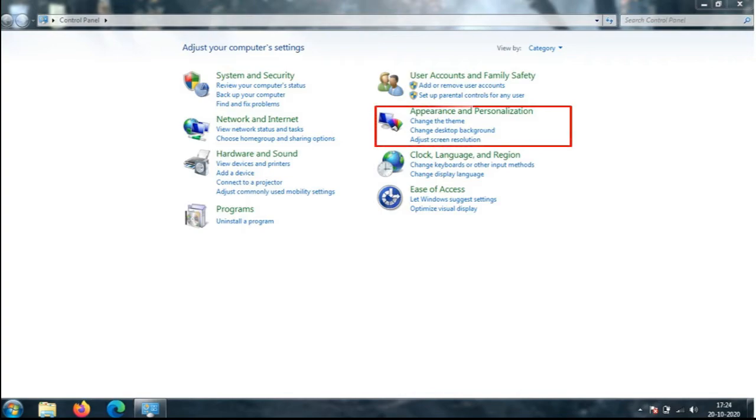Appearance and personalization. This applet is all about making the interface more attractive and understandable. It changes the appearance of the desktop theme, applies a theme or screensaver, or helps in customizing the taskbar. Here we look at some of the applets in this category like font.